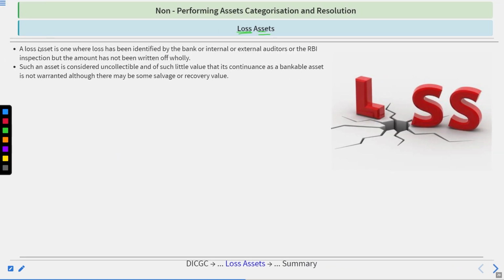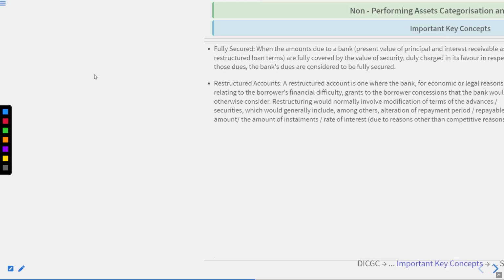Loss assets. A loss asset is one where loss has been identified by the bank, internal or external auditors, or the Reserve Bank of India inspection, but the amount has not been written off wholly. It means such an asset is uncollectible and of such little value that its continuance as a bankable asset is not warranted, although there may be some salvage or recovery value.